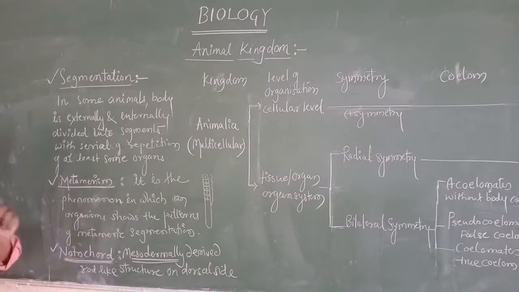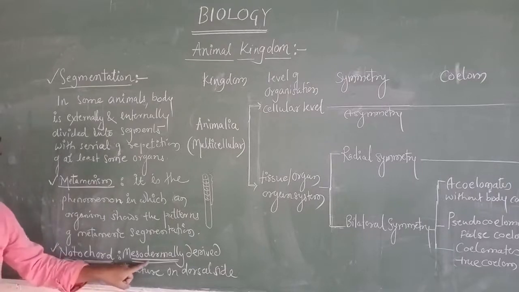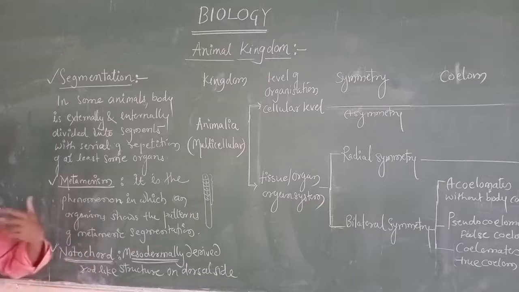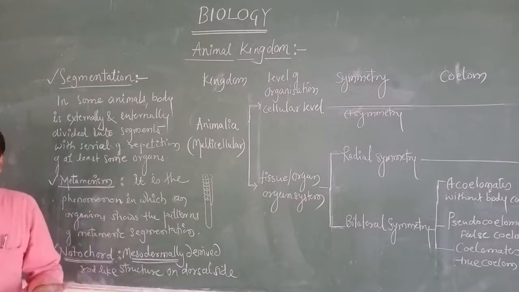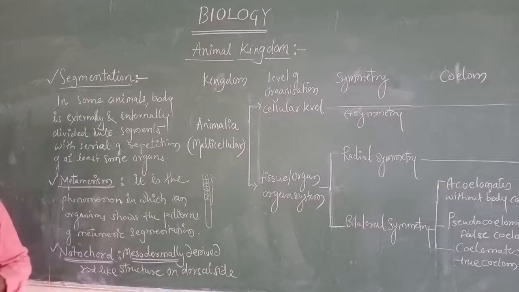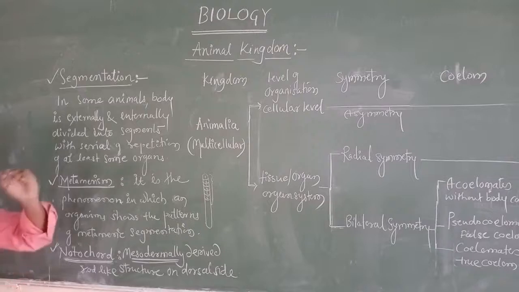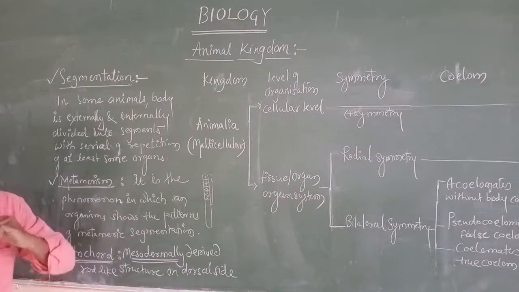Now here I told you notochord. Notochord is an organ which is going to develop from the mesoderm, the middle layer during the embryonic development. That's why I told you this is very important. You are going to remember, in CET and NEET they can ask you a question: from which embryonic layer is the notochord derived? That time you are going to write mesodermal. It has a mesodermal origin.